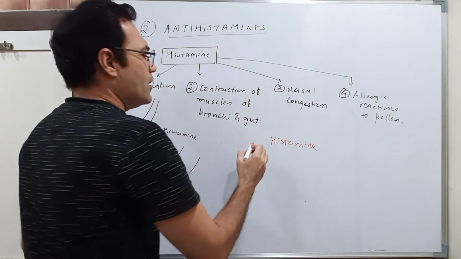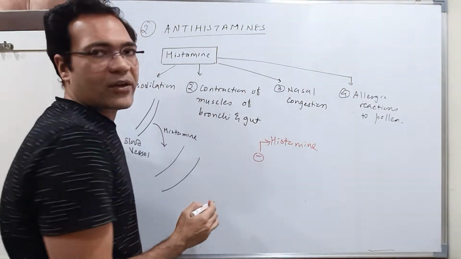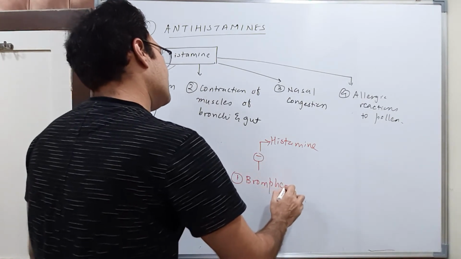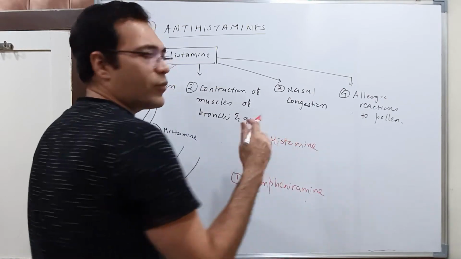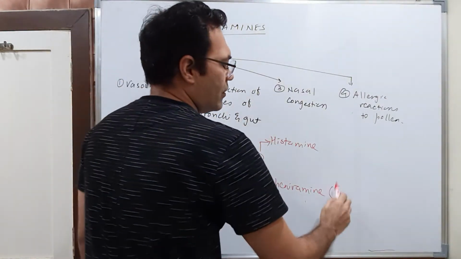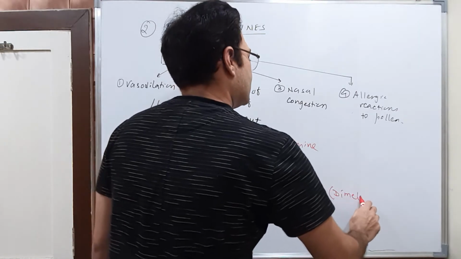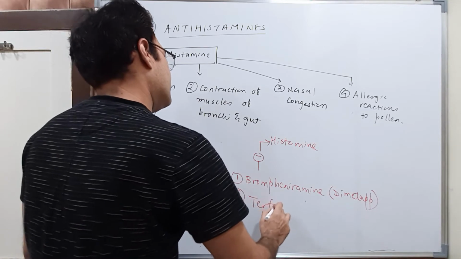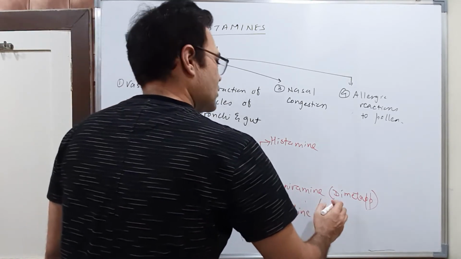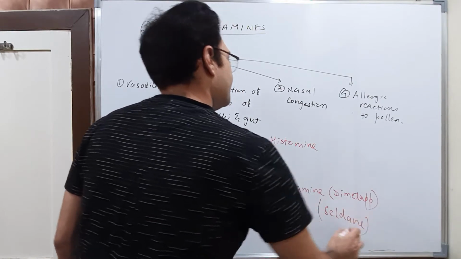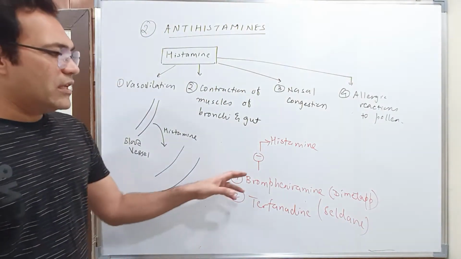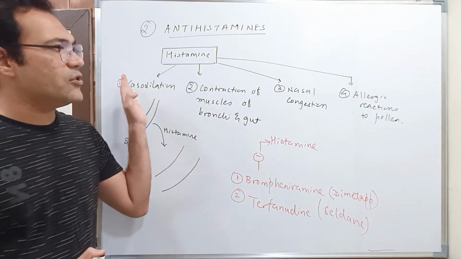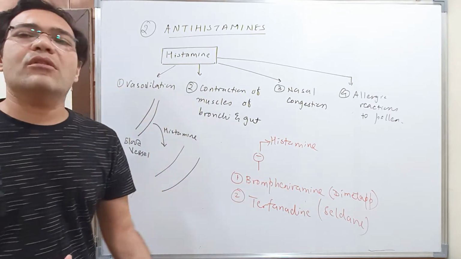The drugs that block the effect of histamine here are brompheniramine, which is sold by the name of Dimetapp, and terfenadine, which is sold by the name of Seldane. So these drugs will inhibit or block histamine, because of which you can overcome all those allergic effects.